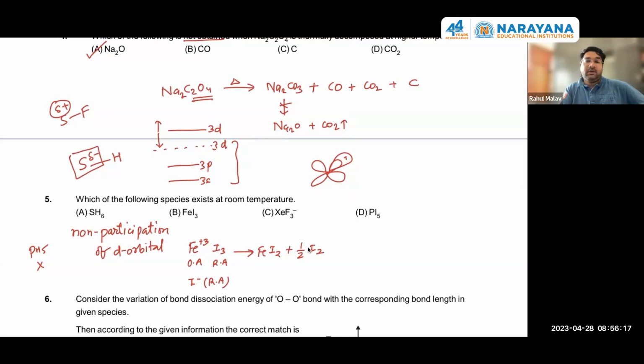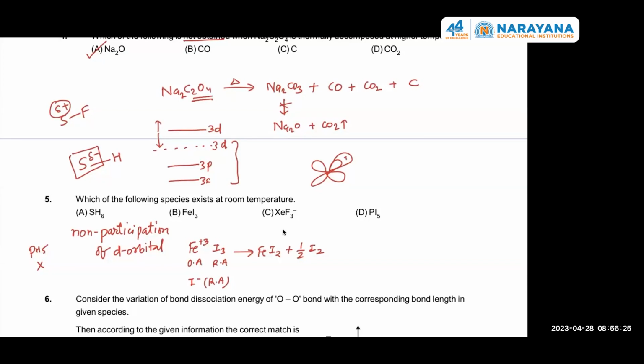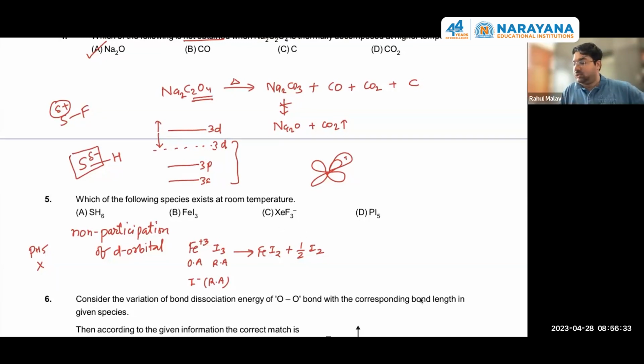Okay. What about option C? Ions cannot exist free. See, in this situation, the lone pairs are 3. The fluorine we can place over here.